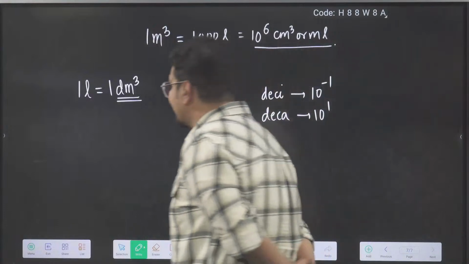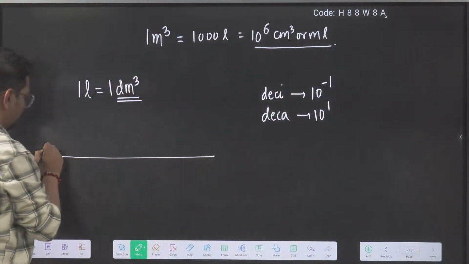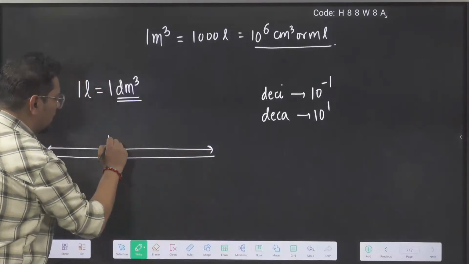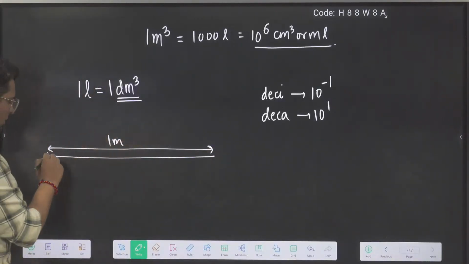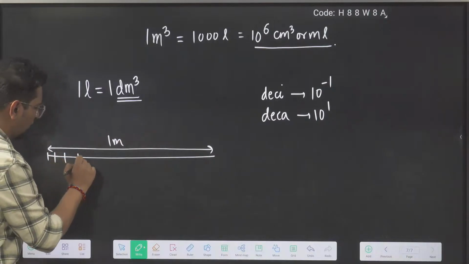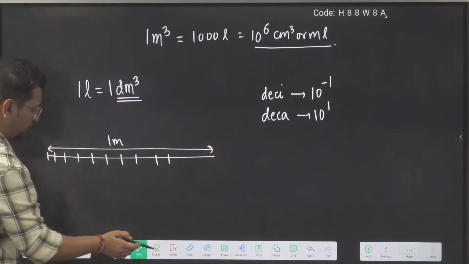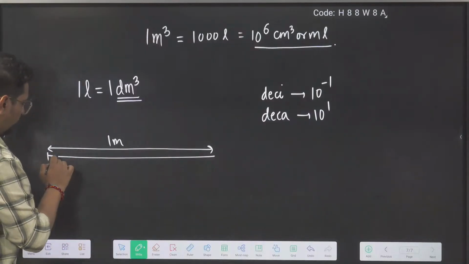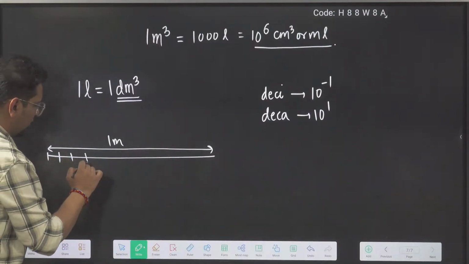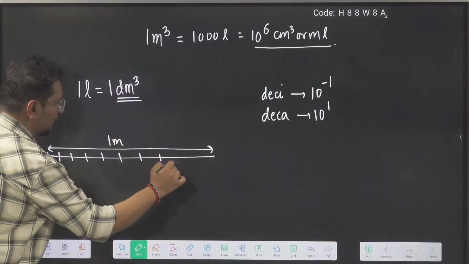So what is a decimeter? Imagine this is 1 meter. I am dividing 1 meter into 10 parts. 1, 2, 3, 4, 5, 6, 7, 8, 9.